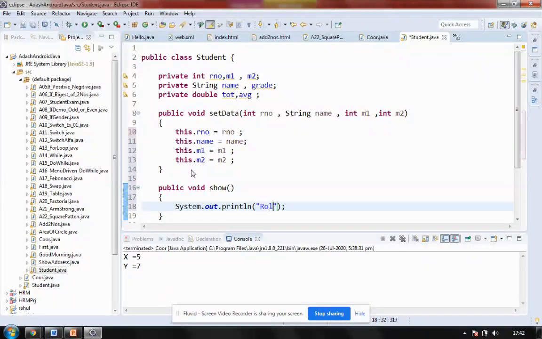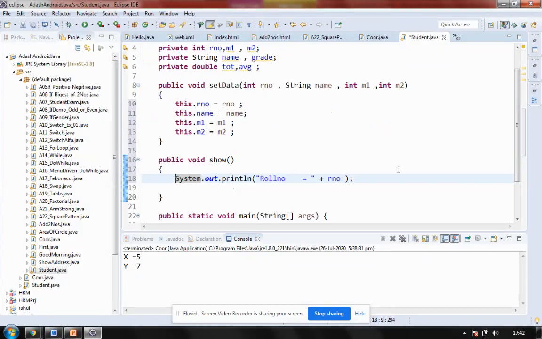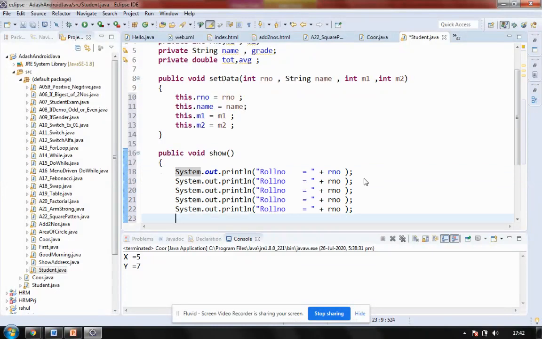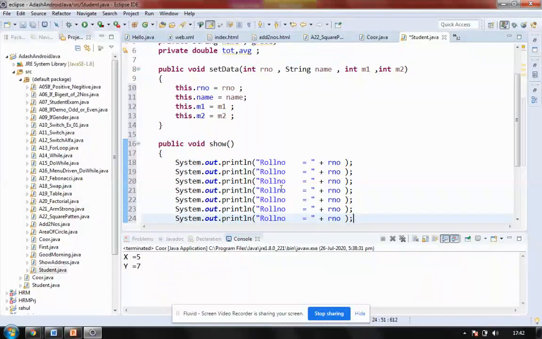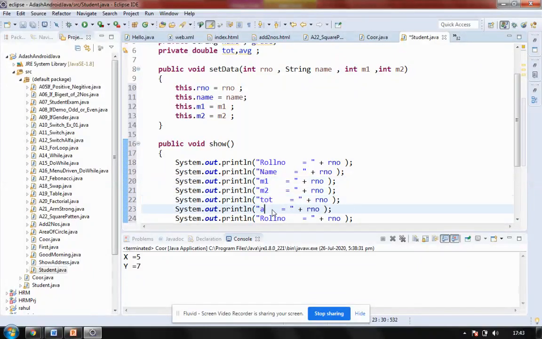I should show my roll number and all the values, all the 7 variables I defined, which is 1, 2, 3, 4, 5, 6, 7. The roll number is there, then name, this is marks of subject 1, this is marks of subject 2, this is total, this is average, and this is grade.